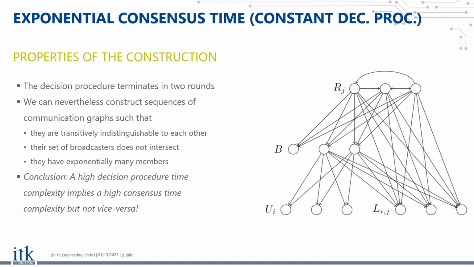But the decision procedure is not the end of the story. There is something else still going on because there are examples of exponential time complexity of consensus where the decision procedure actually only takes a constant number of rounds to determine that consensus is solvable.